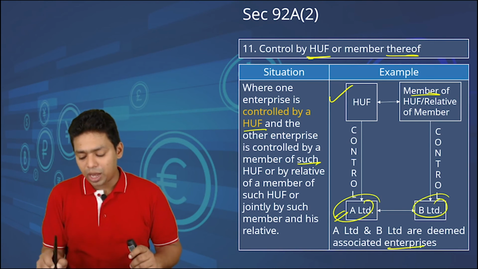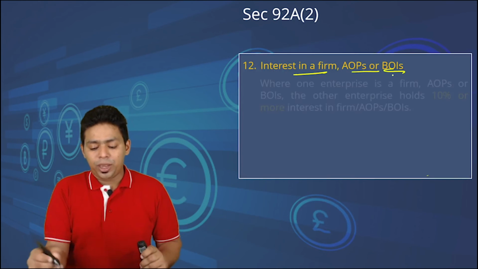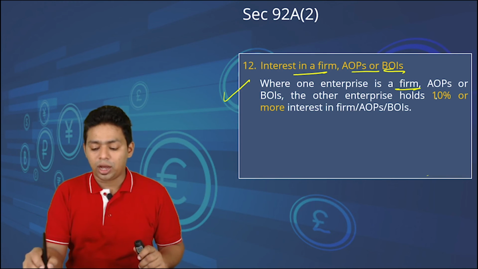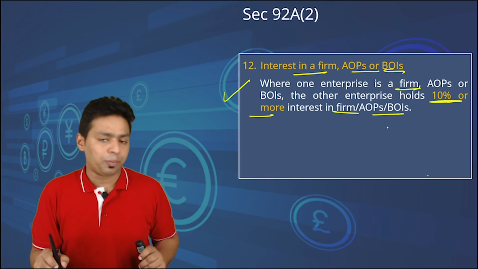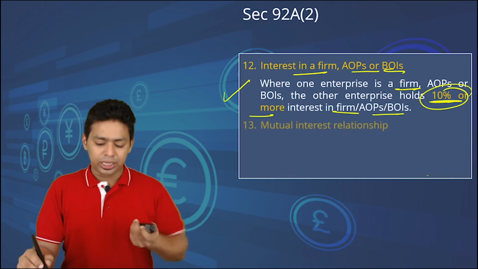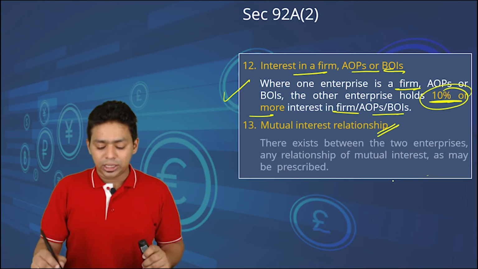A Limited and B Limited are associate enterprises. Interest in firm, AOP and BOI, where one enterprise is a firm, AOP or BOI and the other enterprise holds 10% or more interest in the firm, AOP or BOI. That means their profit sharing or ownership control is 10% or more in this enterprise, then they will be associate enterprises.